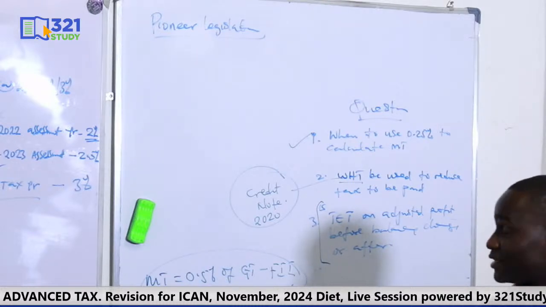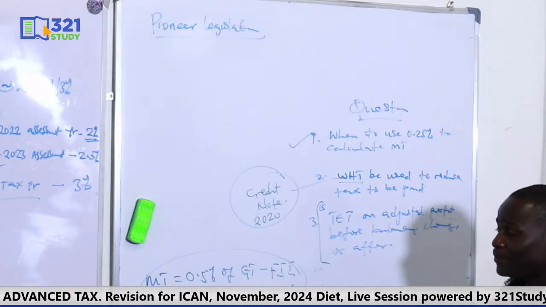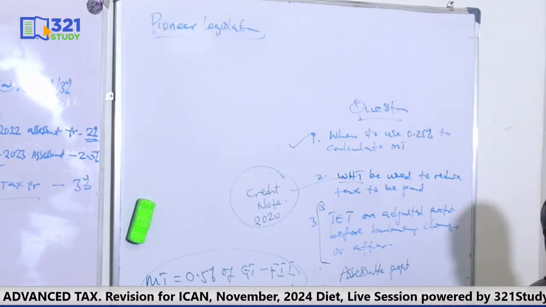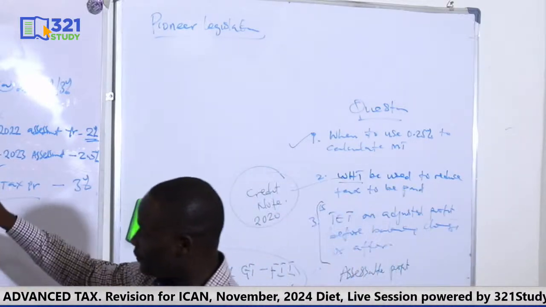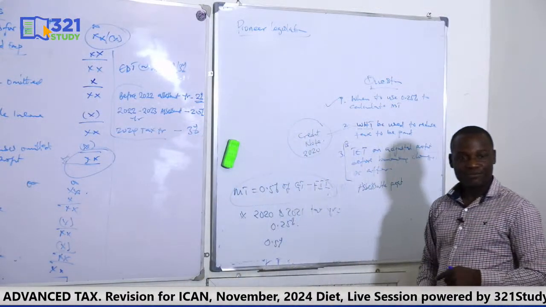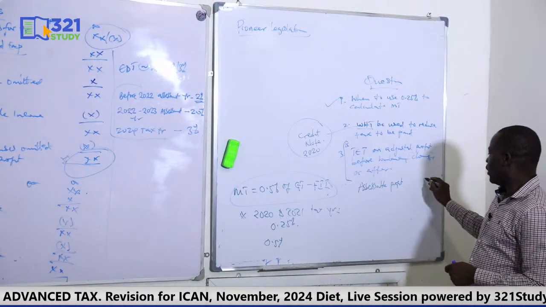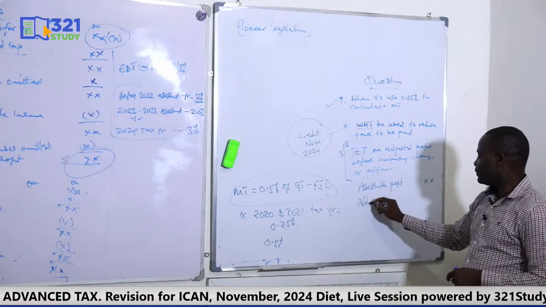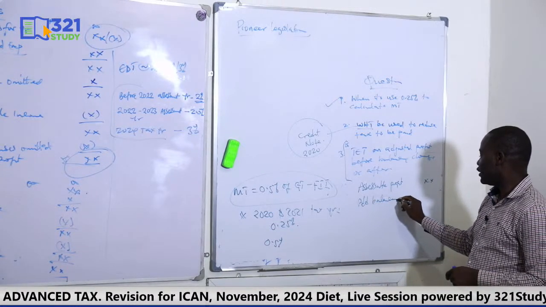But in practice, what is obtainable is that it is on assessable profit. So what is the assessable profit? Assessable profit is this adjusted profit, before balancing charge. So always apply it on this, before balancing charge.